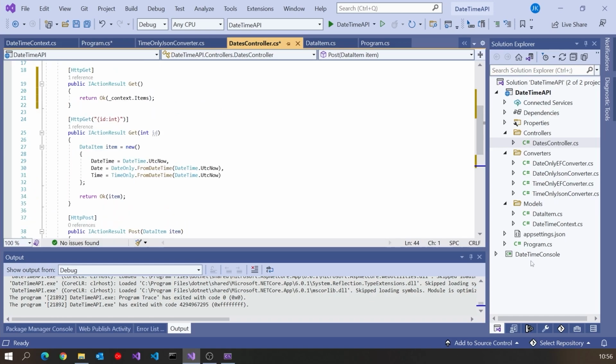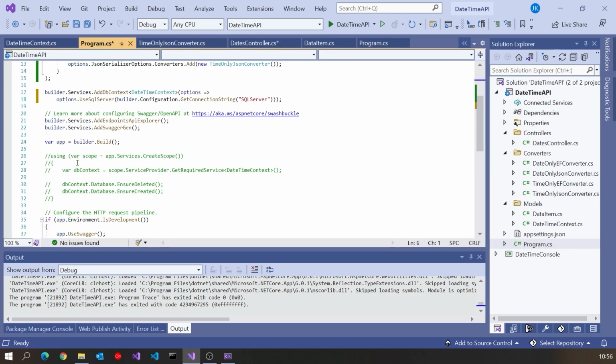And then the last thing I'm going to have to do back in program again is we're going to have to actually create that database. So I could have done this through the code first migration, but it's just a bit easier to put it in the program. So here we are just getting the DB context. Remember from that earlier video we did on how the program is now structured in a .NET 6 Web API application, you've got to do this bit of extra work, but what we're doing is an ensure deleted and ensure created just so that we've got the brand new database. So that should all be working.